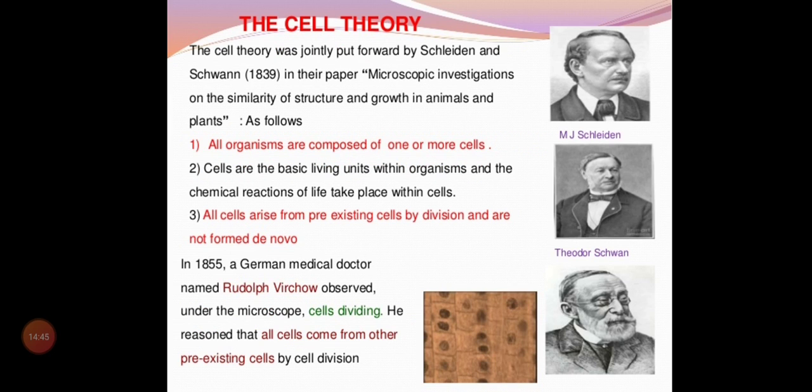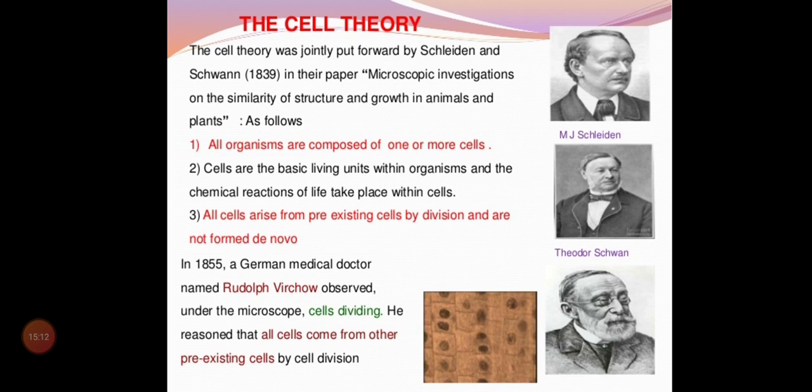So what is cell theory and who has given cell theory? Cell theory was put forward by Schleiden and Schwann in 1839. Here you need to remember 1831, when the nucleus was mentioned, and after that 1839. So you need to remember 1665, what happened, and 1672, 1831 and 1839.